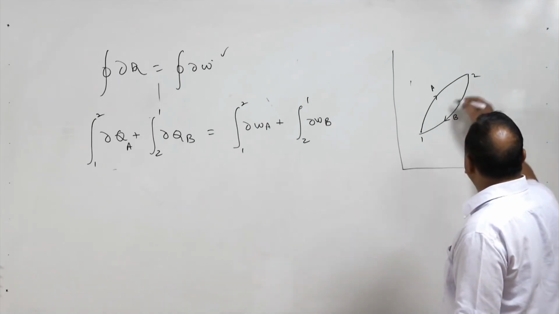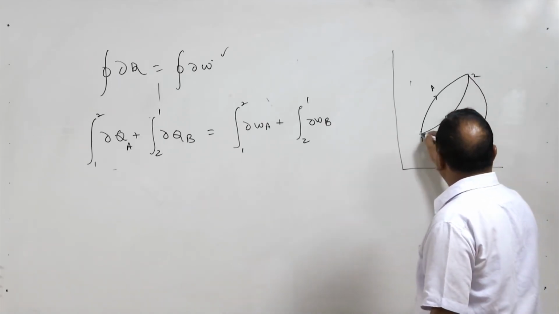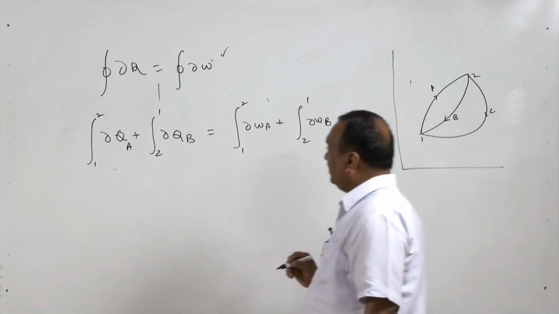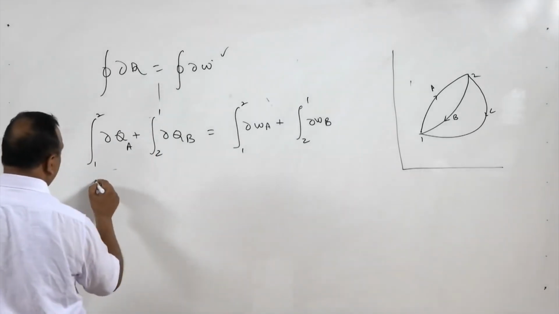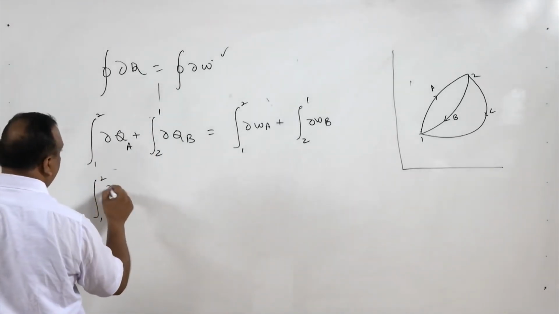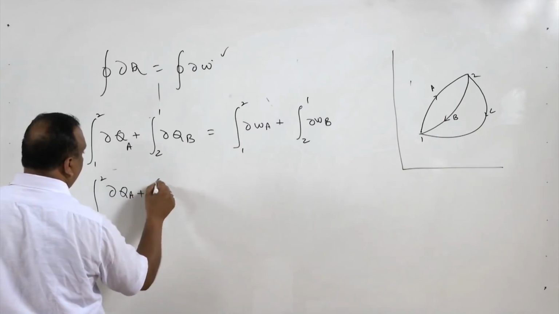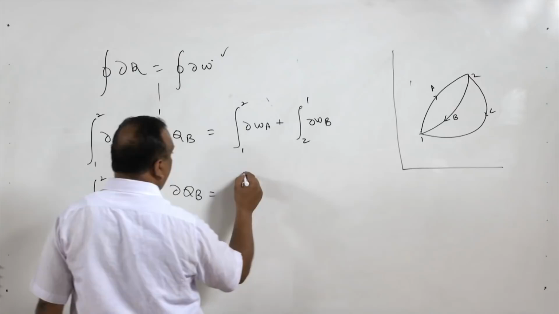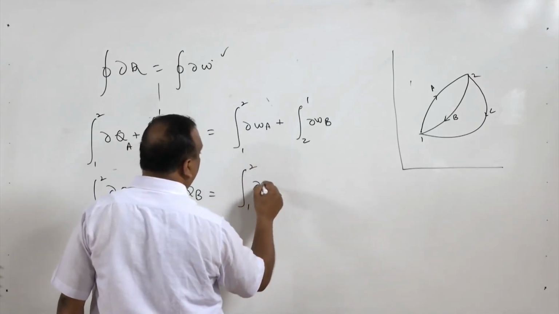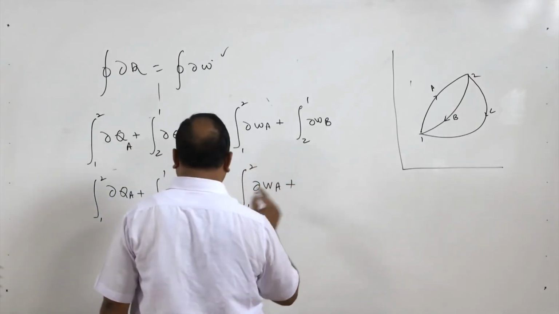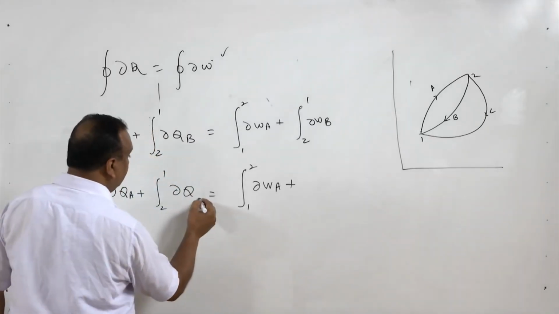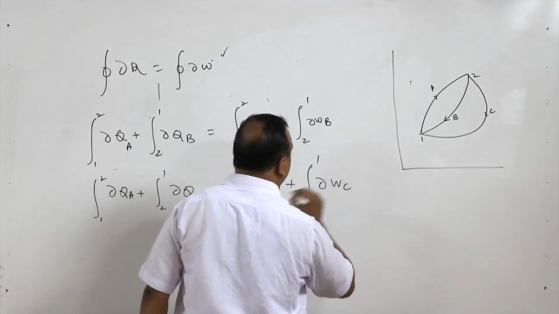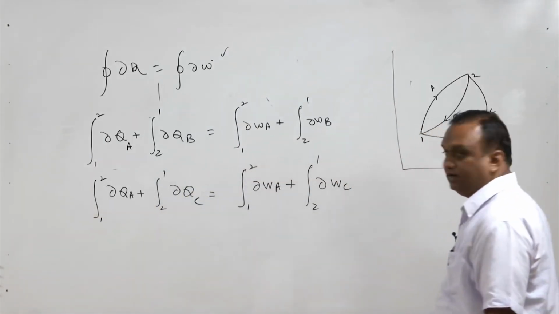Now, instead of coming by B, if I come to state 1 by path C, again we will use this equation: 1 to 2 delta Q A plus 2 to 1 delta Q C is equal to 1 to 2 delta W A plus 2 to 1 delta W C. Okay.